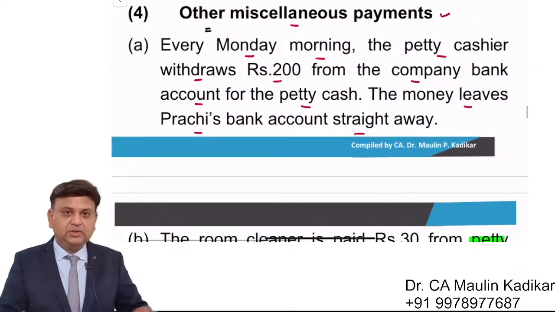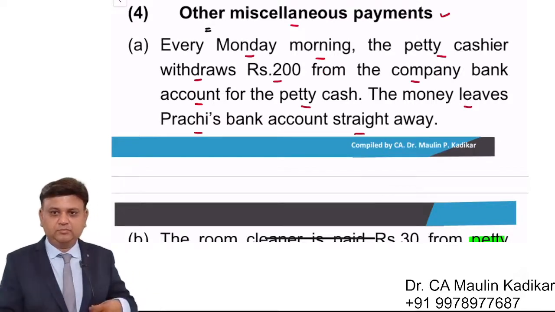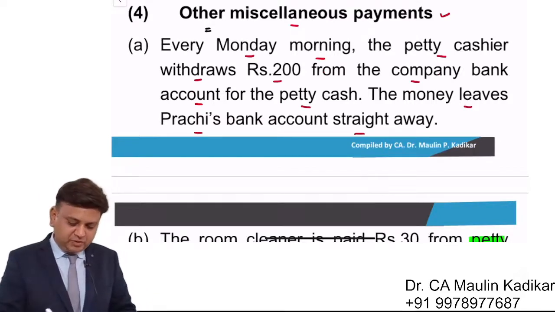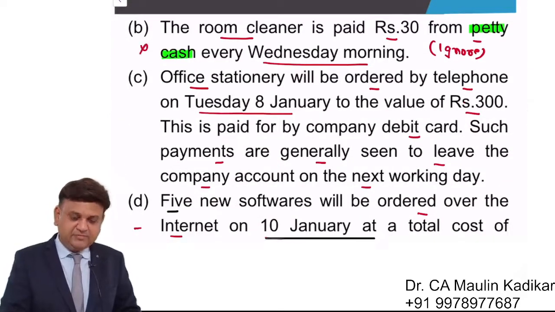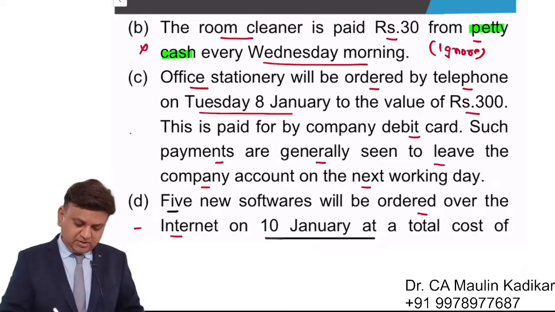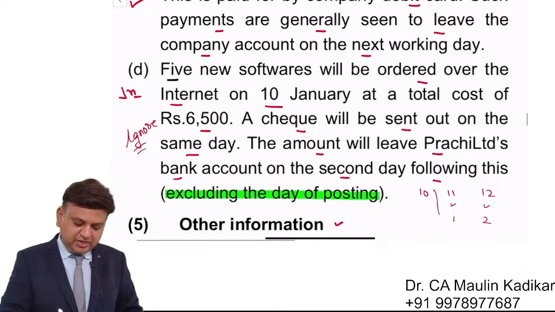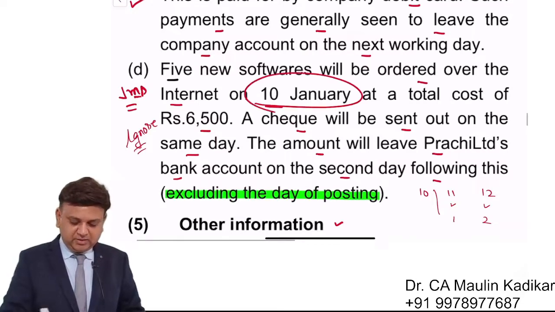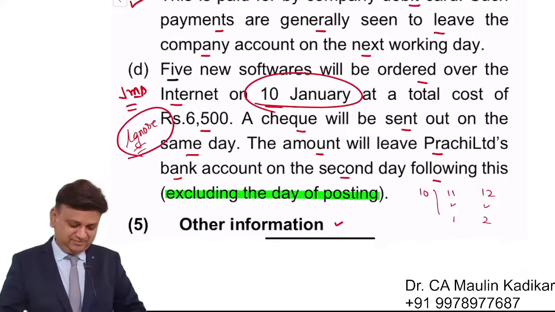Fourth one, I request you to put your answer in the chat box. So effect of the 200 will be on 7th itself. This will not have the effect because it is not affecting the bank balance. This will have effect on the 8th, and importantly this will have the effect on 10th. Okay, it is not supposed to be ignored over here right now.